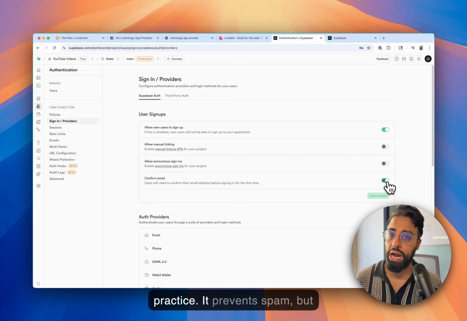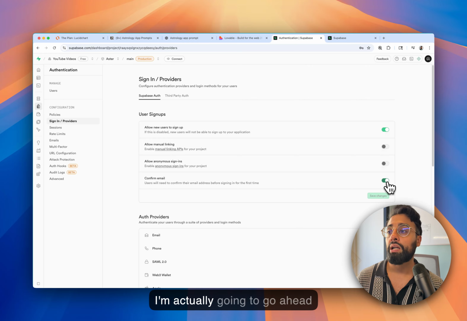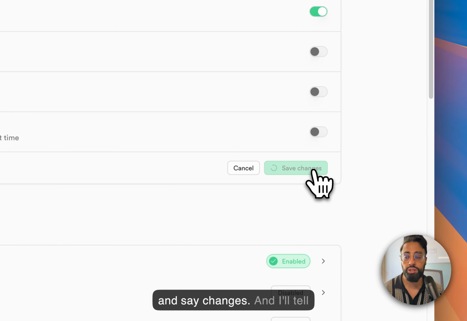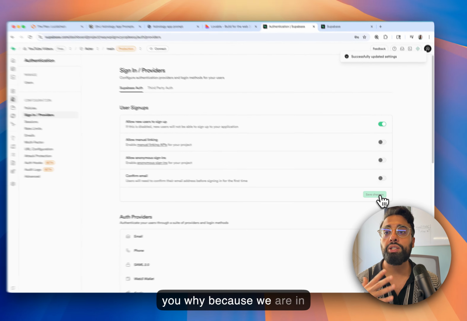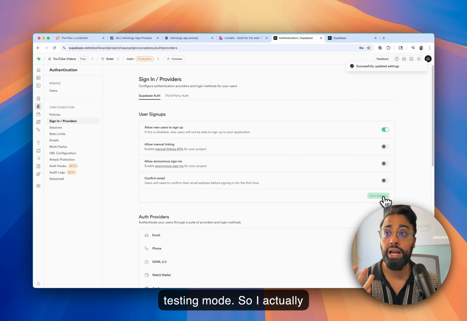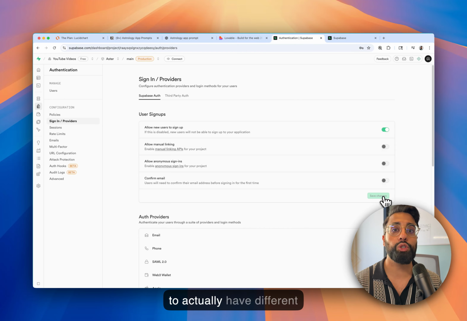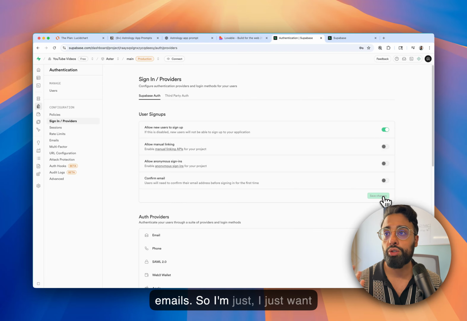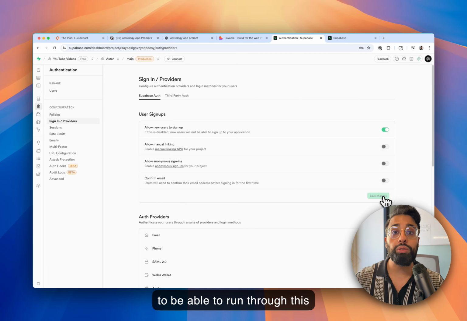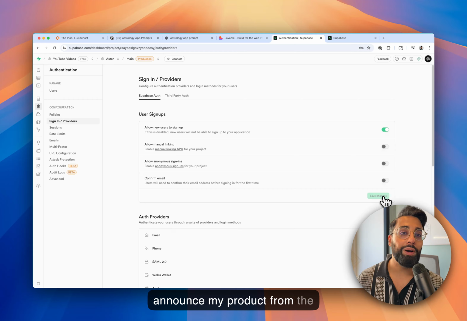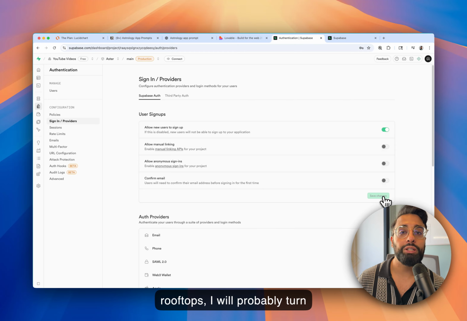Generally, this is very good practice. It prevents spam, but I'm actually going to turn this off by clicking this button and save changes. And I'll tell you why. Because we are in testing mode, I want to test the sign-up flow multiple times without having to use different emails. I just want to run through this process a couple of iterations during this testing phase. Once I'm done and ready to deploy to production and announce my product from the rooftops, I will probably turn that back on.